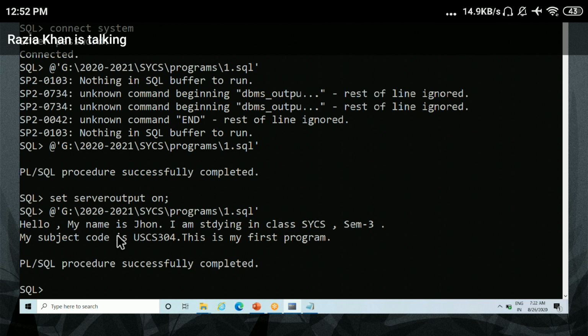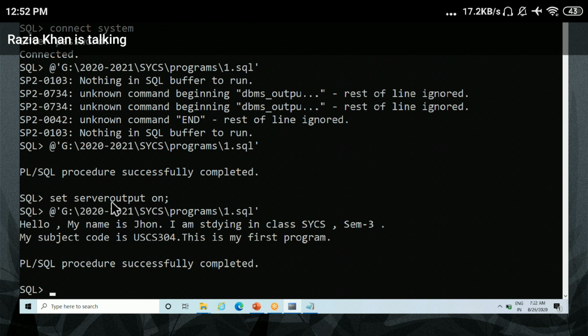Are all the steps clear, everyone? How you can log in on the SQL command prompt, how you can paste your path and execute your query. You have to do this every time, because every time students forget to turn on the server output.